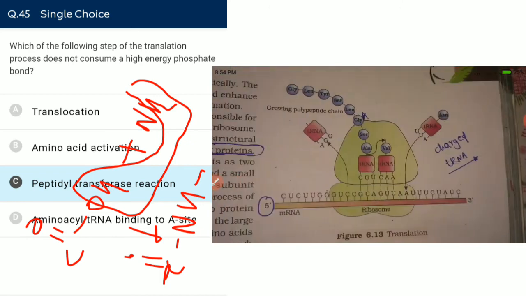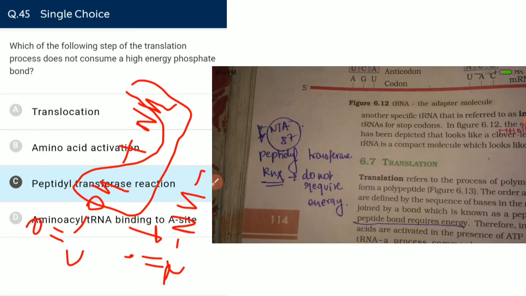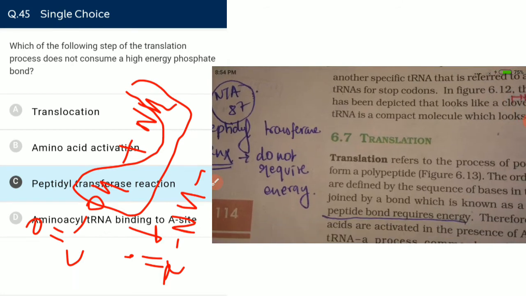But some people get confused with the NCERT lines that say peptide bond requires energy. Peptide bond requires energy, but I am saying that the peptide transfer reaction does not require energy. Peptide bond formation is a process, which means we have to take amino acids, activate them, and charge them, and charging requires ATP, translocation requires ATP, and amino acid activation requires energy. Peptide bond formation requires energy, but the peptide bond formation reaction does not require energy.